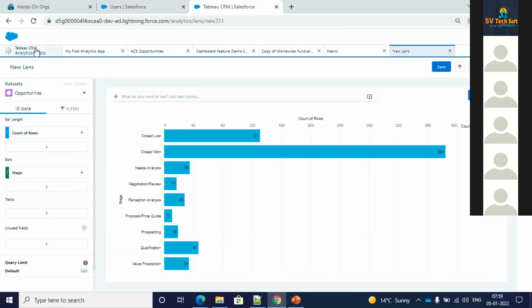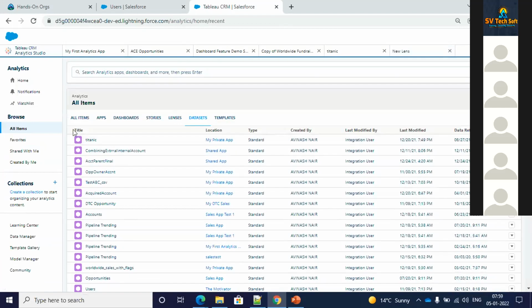Okay, so this is the thing about this Analytics Studio overall. And then this is all about the, what to say, ETL, that is loading. The dashboard which I've shown you is all about loading. Ultimately the final load which we are doing is something you can view over here, that is the dashboards and the data sets.